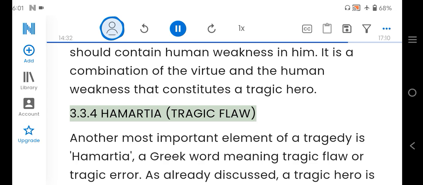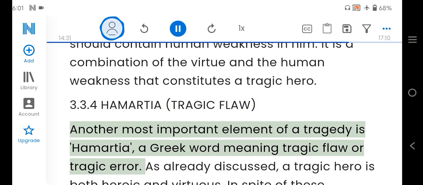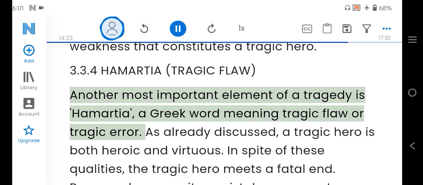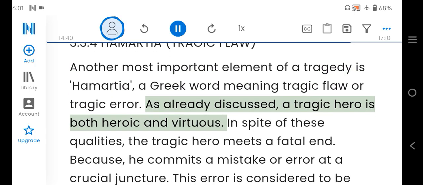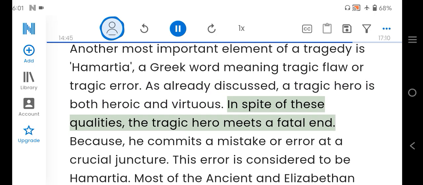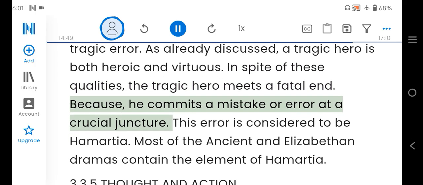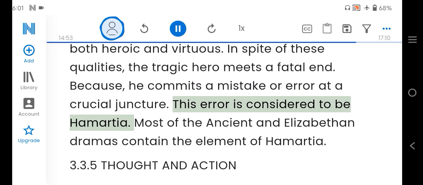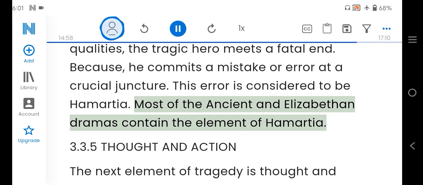3.3.4 Hamartia, Tragic Flaw. Another most important element of a tragedy is hamartia, a Greek word meaning tragic flaw or tragic error. As already discussed, a tragic hero is both heroic and virtuous. In spite of these qualities, the tragic hero meets a fatal end. Because he commits a mistake or error at a crucial juncture. This error is considered to be hamartia. Most of the ancient and Elizabethan dramas contain the element of hamartia.